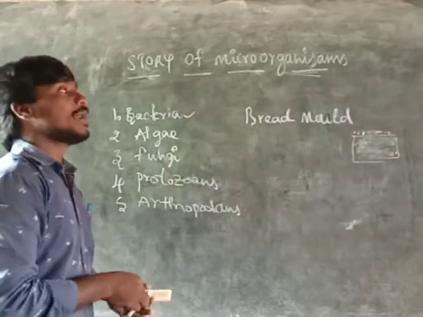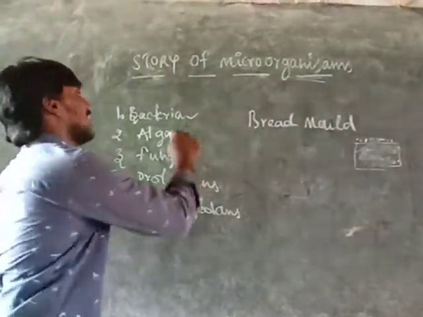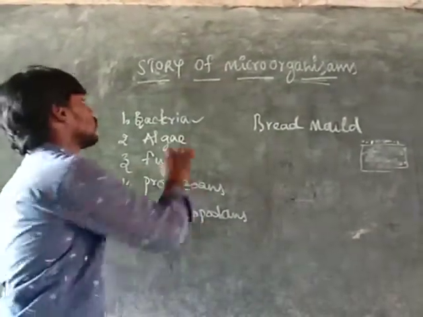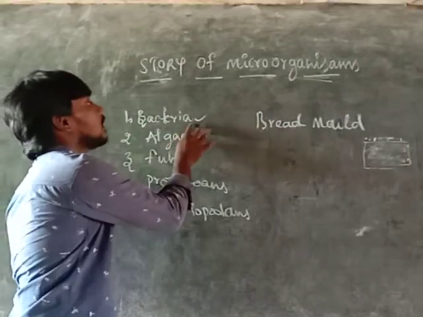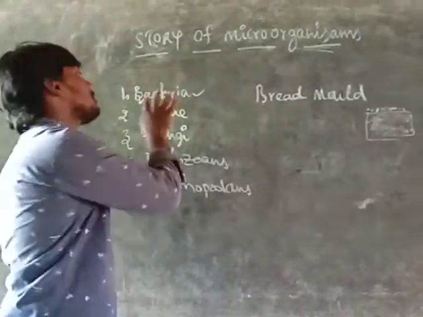And one more: bacteria. Different types of bacteria are there, and different types of bacterial diseases are also there. So what is the study of bacteria? Some diseases are caused by bacteria.